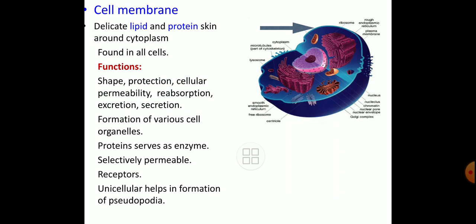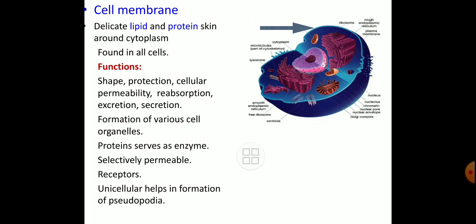Now, the cell wall is followed by the cell membrane. We call another name to that, the plasma membrane. Friends, this cell membrane, which is shown with the help of a larger size arrow, is a delicate lipid and protein skin. In the sense, the plasma membrane or cell membrane is composed of lipid and protein. So that is known as lipoproteinous in nature. And that plasma membrane surrounds the cytoplasm.